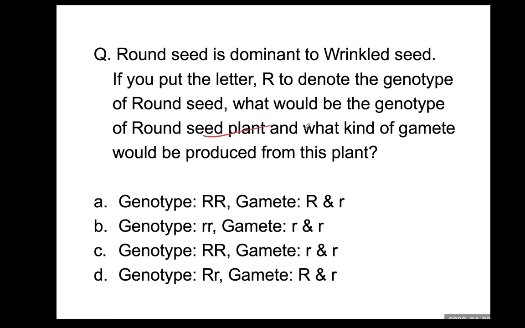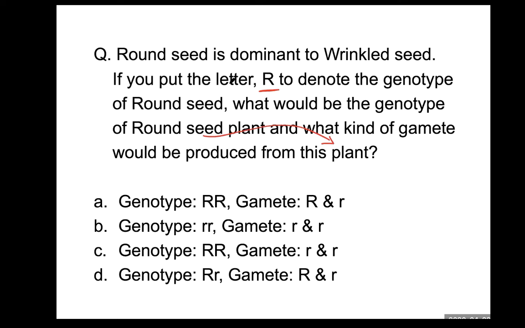Okay. This plant means round seed plant. So it already shows round seed is dominant to wrinkled seed. And then this question asks you to use the letter R, not any other letter.